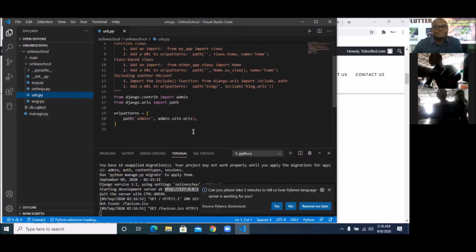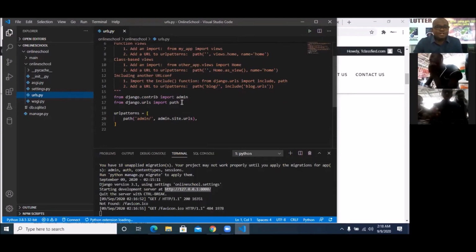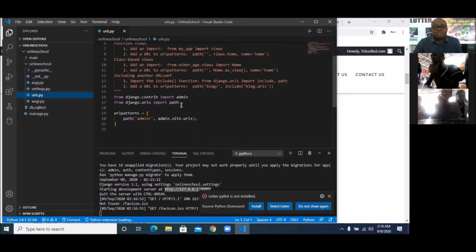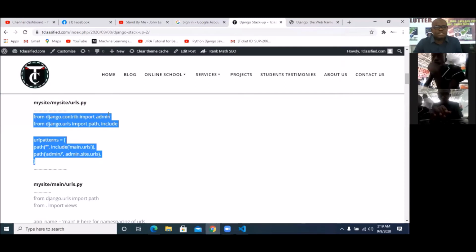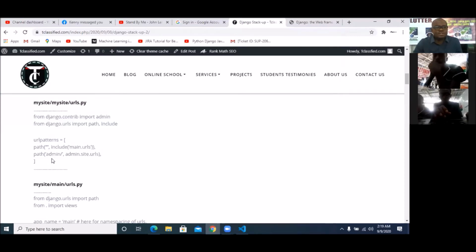You can see it has imported admin. Django already has admin coded up for us. That's why Django is very efficient, very good, easy to use. So we're importing admin from the package django.contrib and we're importing path from the package django.urls. Then we are putting this urlpatterns to link up. First of all, we are linking up the admin, but we want to link up the new app that we created. And to do that, like I said, it's clear here. Simply put, this is the only thing remaining. So also bring in include and put this.